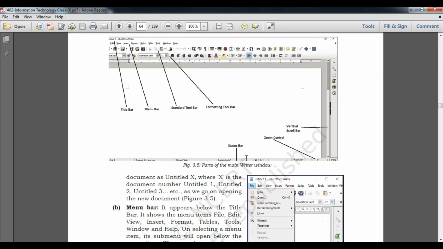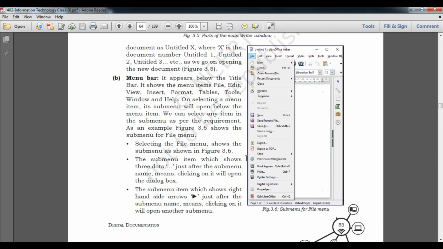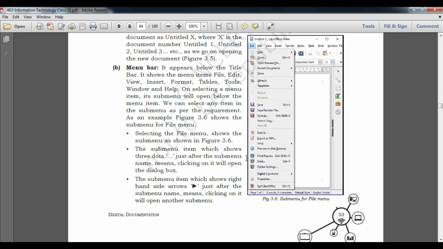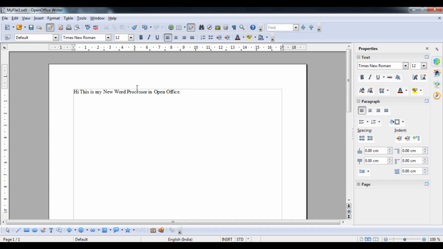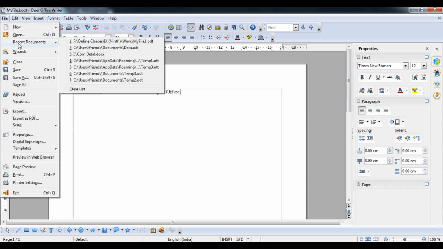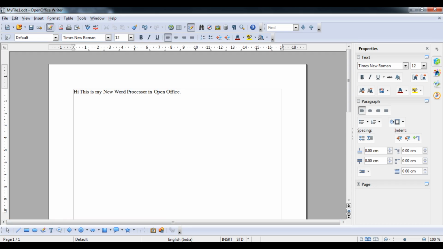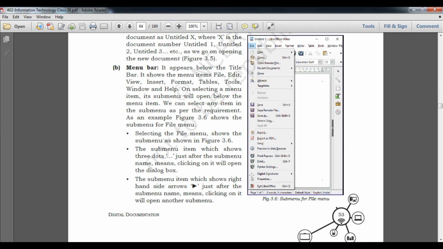And you can see menu bar. We have to understand what is menu bar. Menu bar actually contains a number of options. Here you can see that menu bar: new, open, recent documents, what you opened last time, wizard. Everything is here. We will discuss one by one in the next chapters, further chapters.